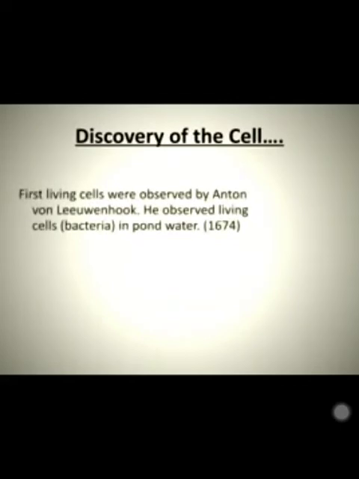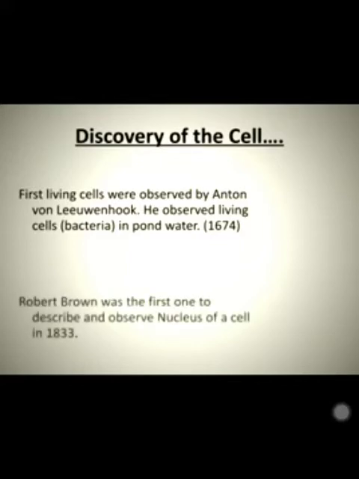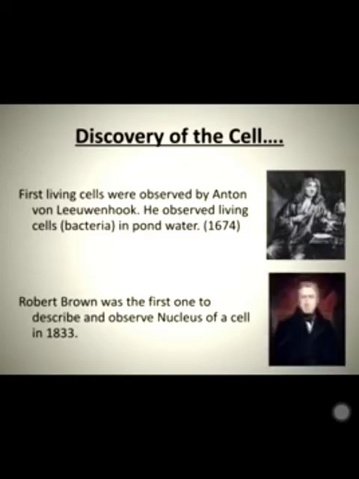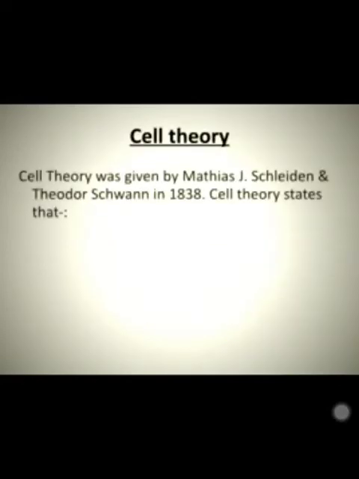Now let's come to the discovery of cells in detail. The first living cells were observed by Anton von Leeuwenhoek. He observed living cells in pond water in 1674. Then Robert Brown was the first one to describe and observe the nucleus of a cell, in 1833. The first picture is of Anton von Leeuwenhoek and the second is of Robert Brown.